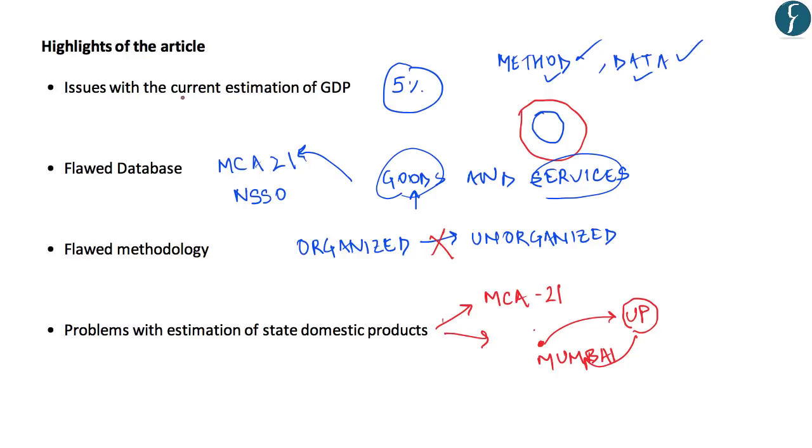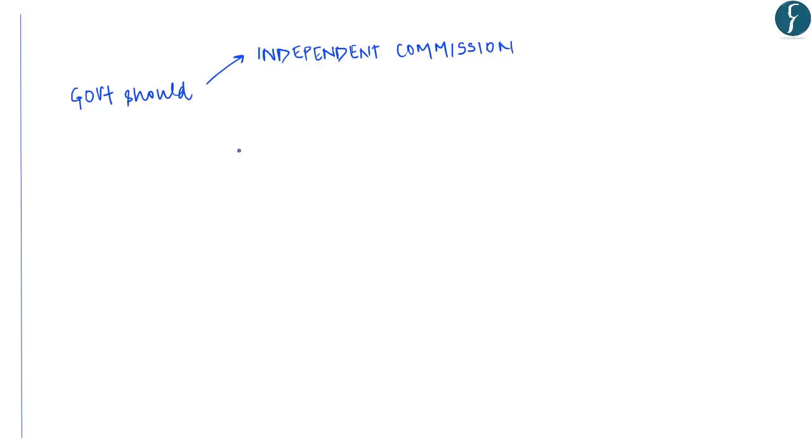In this regard, there is a need to address the various flaws in the MCA 21 database. Hence, the government should focus on the establishment of an independent commission of experts to review the GDP methodology. And the second point is that just a change of base year will not be helpful in the current situation, and there is a need to overhaul the overall system of estimation of GDP.